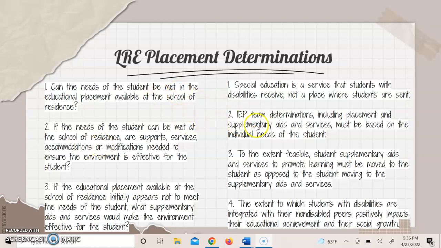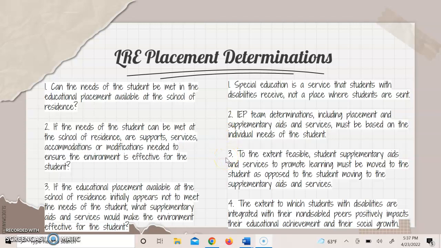Next, in List 2, these are some LRE determination principles. First, special education is a service that students with disabilities receive, not a place where students are sent. Two, IEP team determinations, including placement and supplementary aids and services, must be based on that student's individual needs.